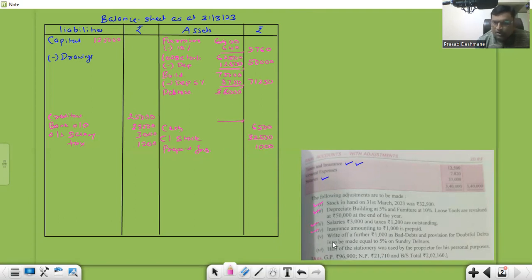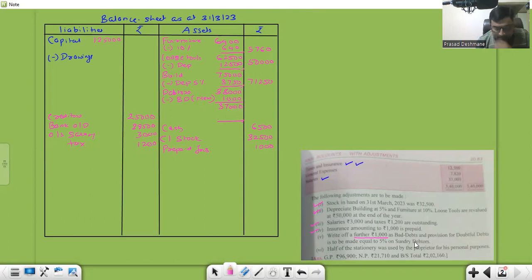Now this is the most important adjustment. Write off further bad debts. Further bad debts of rupees 1,000. Right? So bad debts we always subtract from what? Debtors. This is the new one. 1,000 rupees. So when we subtract that 1,000 rupees, we'll get the updated balance of debtors, 37,000.